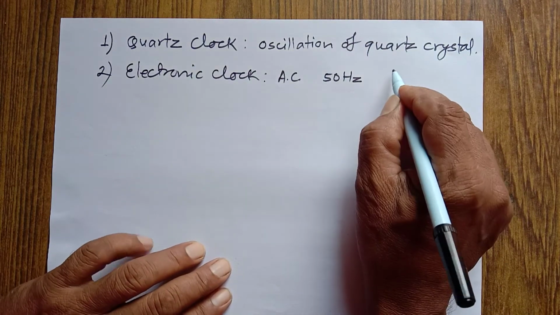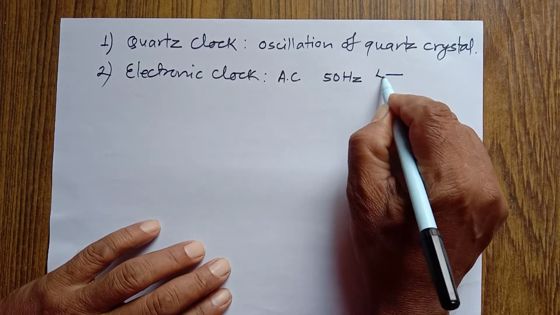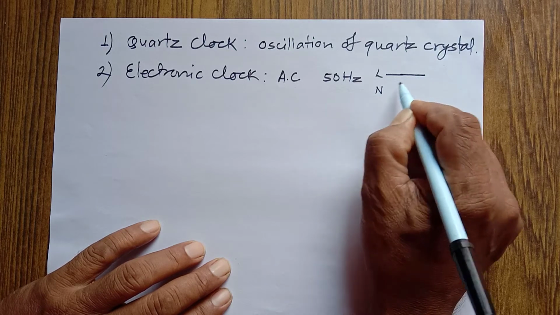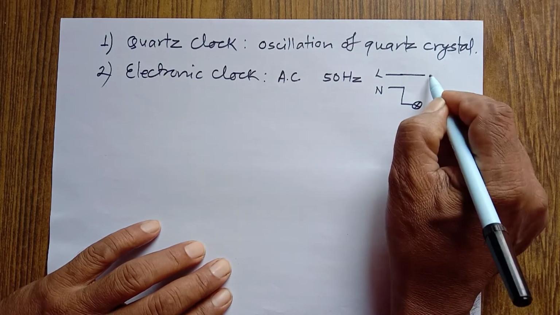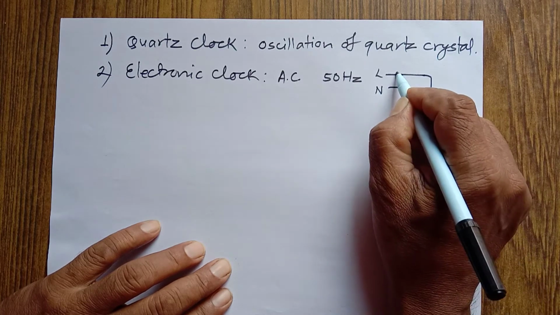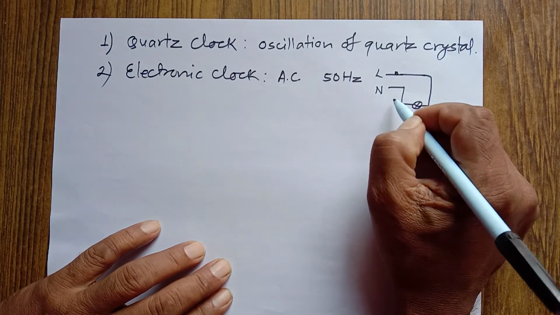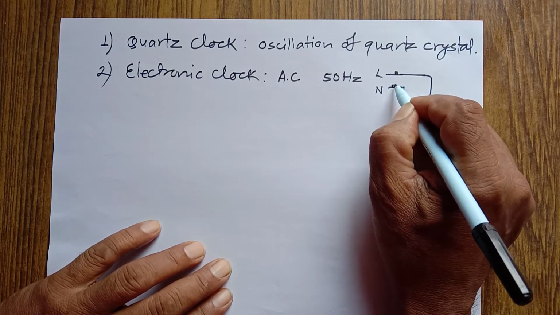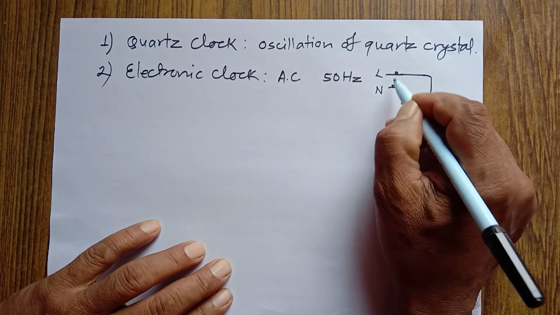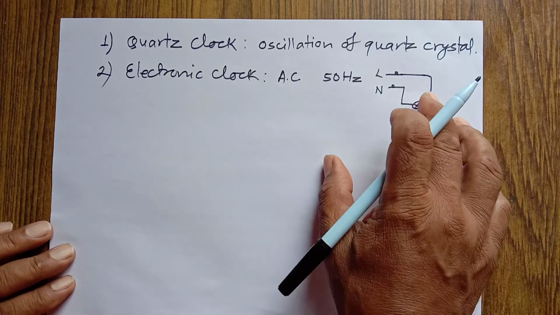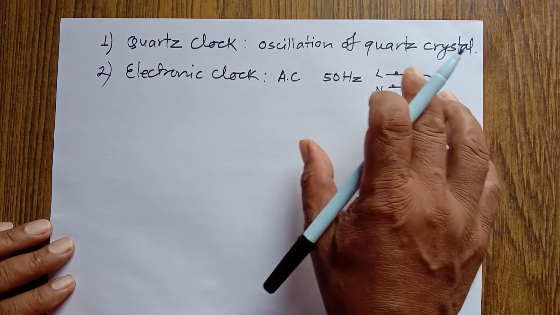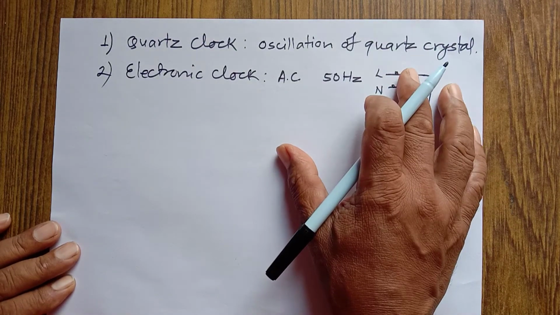I mean to say there are two lines. One is called live line, another is called neutral line, and the live line and neutral line are connected by means of this device. The current comes from the live line and goes to the neutral line, and again from the neutral line it comes back to the live line. This way oscillation of electrons occurs in the alternating current, and its frequency is 50 Hz.